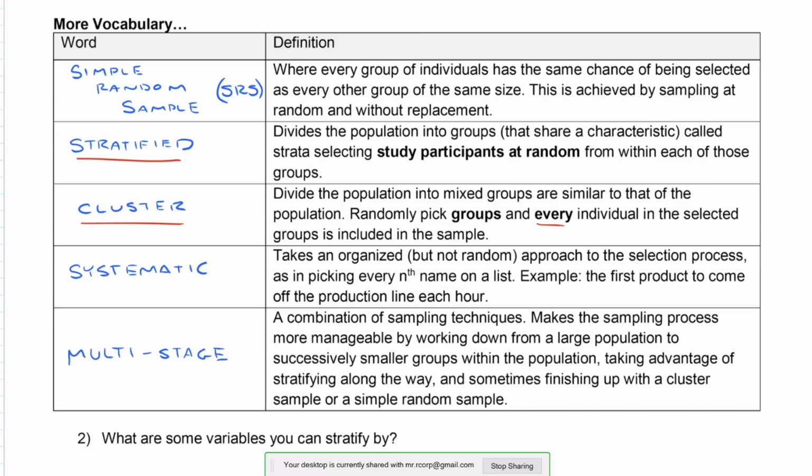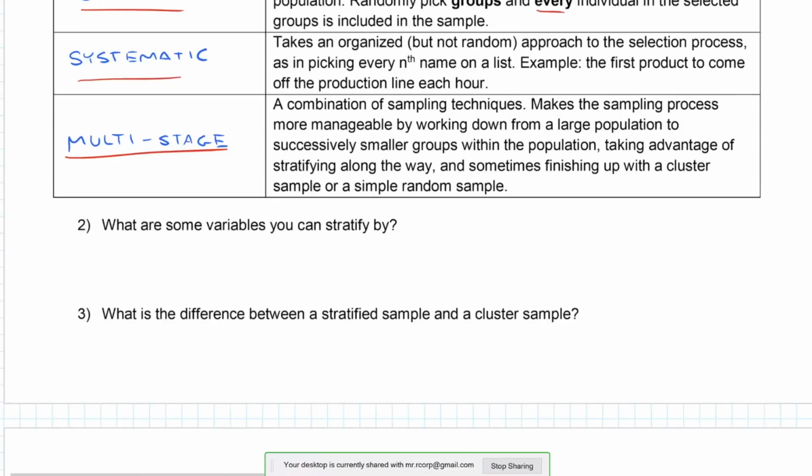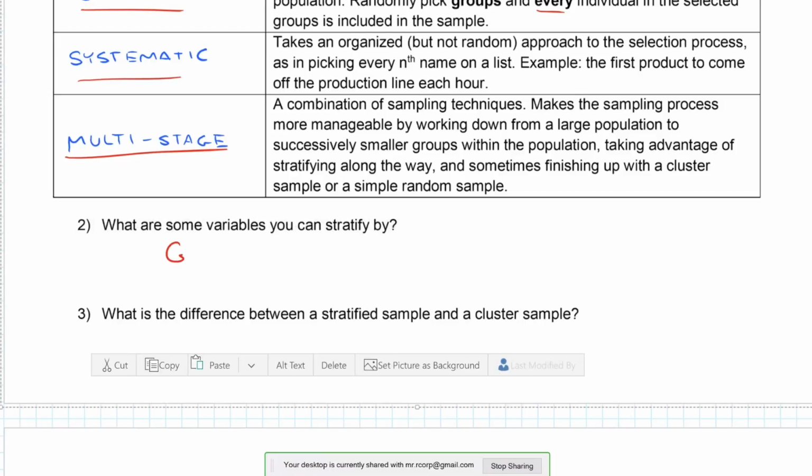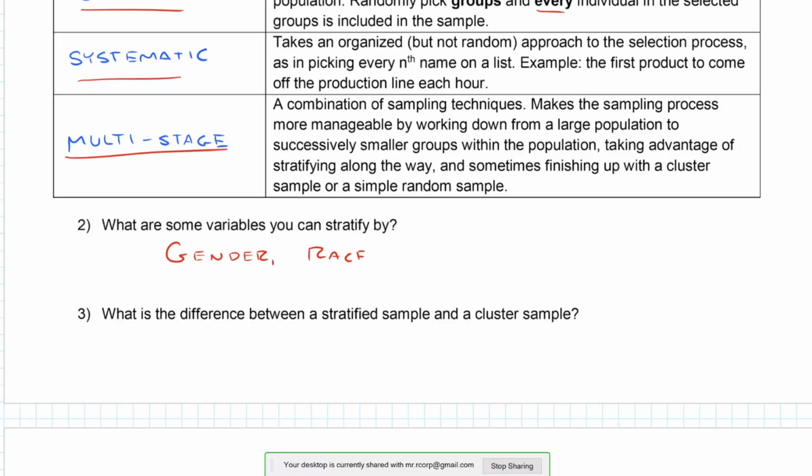A systematic sample takes an organized but not random approach to the selection process, as in picking every nth name on the list. So maybe I had a list of students and I pick every 10th name. That would be an example of a systematic sample. Multi-stage is a combination of any of the sampling techniques above. Some variables we can stratify by are gender, race, income, county, or state that you live in.